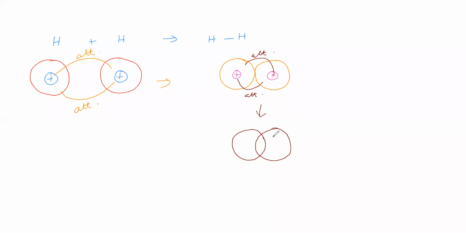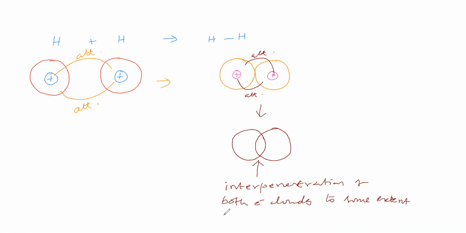That interpenetration is called overlapping. Interpenetration of both electron clouds to some extent is called overlap. Here we have the nucleus of one atom and the nucleus of another atom. This overlapping leads to a bond. This bond is called a covalent bond. So covalent bond formation is possible like this.